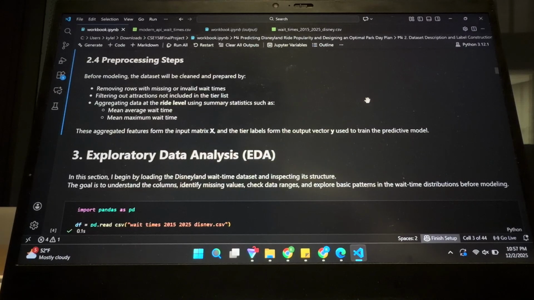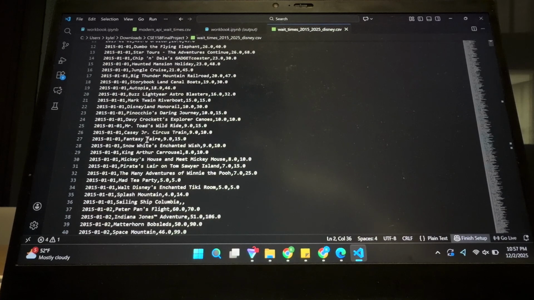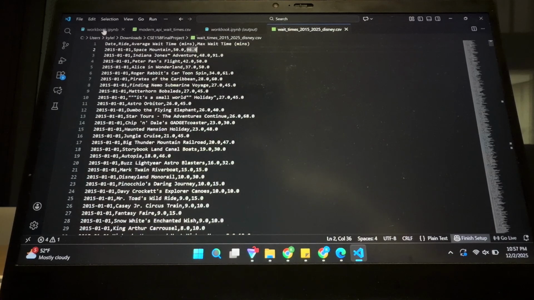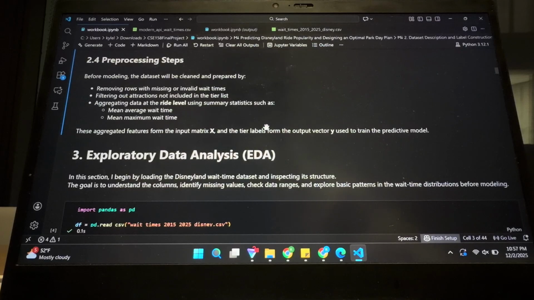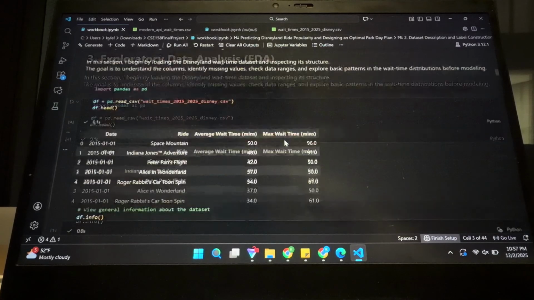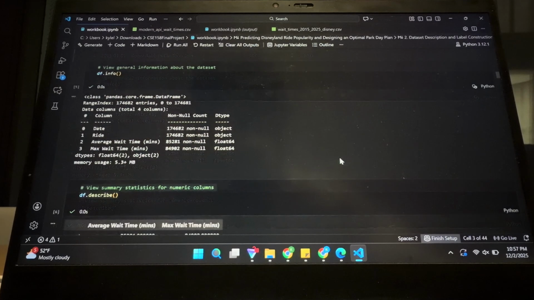So before modeling it, I needed to clean a lot of the data. Some of the data here, as you can see, isn't all from rides. There were some that are from attractions and things like that, like restaurants maybe, or visiting Mickey Mouse or something like that. So I had to clean out all of that stuff. This is the head of the data, just some basic EDA and some general info. There were a lot of non-null items, which is to be expected.